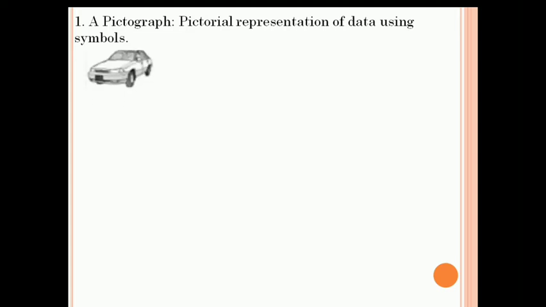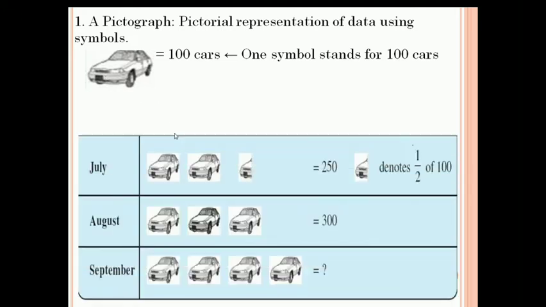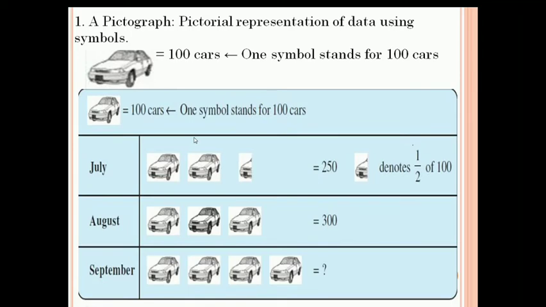Now look at the car here. This one car represents 100 cars. So one symbol stands for 100 cars. Okay, now look at this table. One symbol stands for 100 cars.